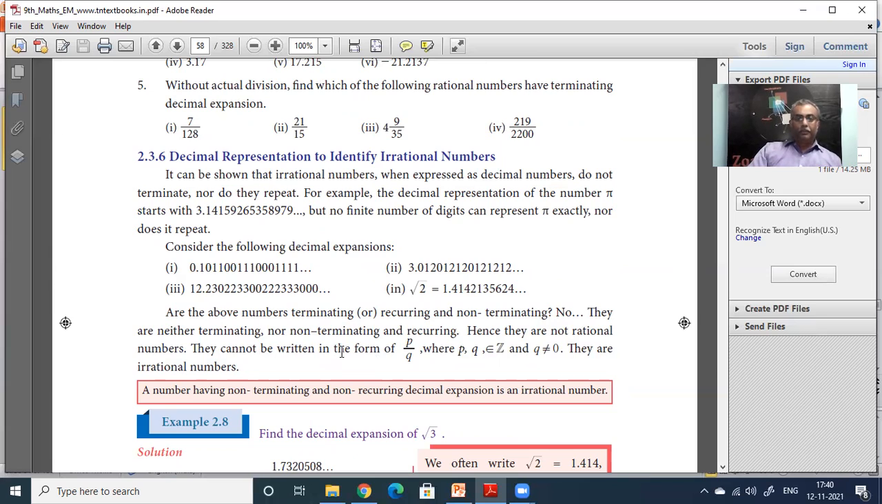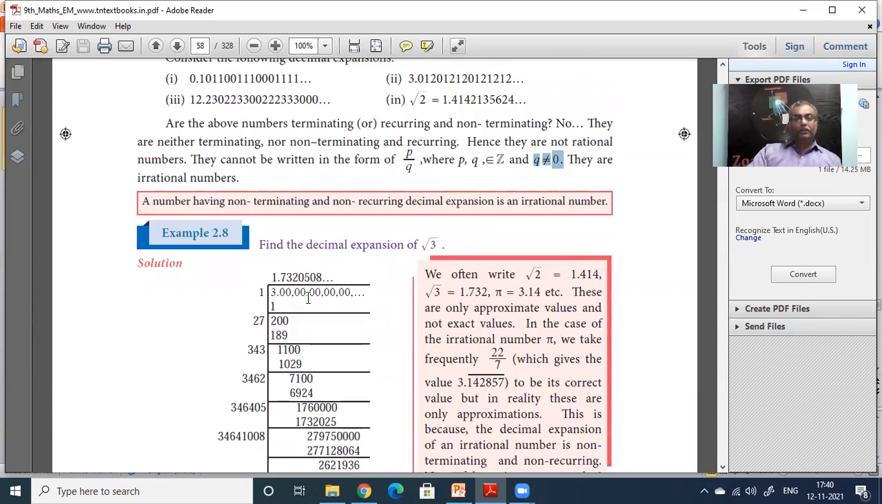See, they cannot be written in the form of p by q, where p and q are integers and q is not equal to 0. They are only irrational numbers. So I hope you understood irrational numbers now. All irrational numbers are non-terminating, but some rational numbers are also non-terminating. So an irrational number has both a non-terminating and non-recurring decimal expansion. Then only it is irrational.